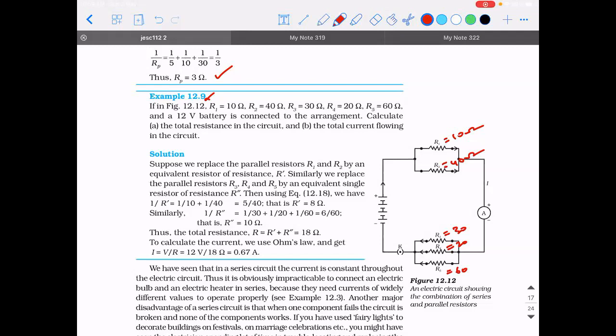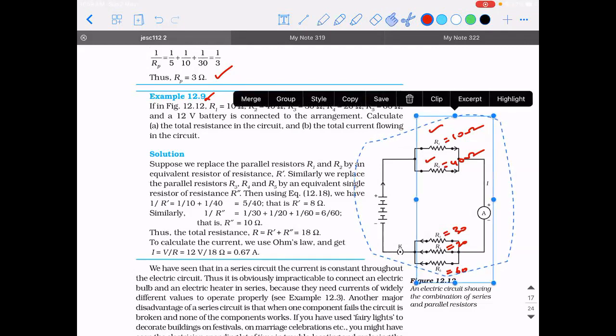Okay. So unlike the previous problem, here it is not only parallel connection, it is parallel and series. So how am I saying this? R1 and R2 are connected among themselves in series or parallel?